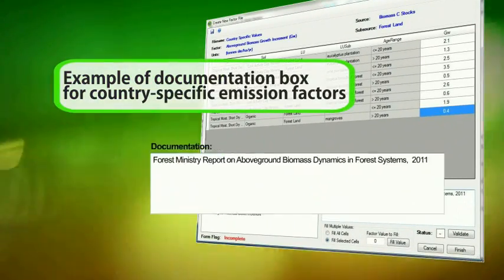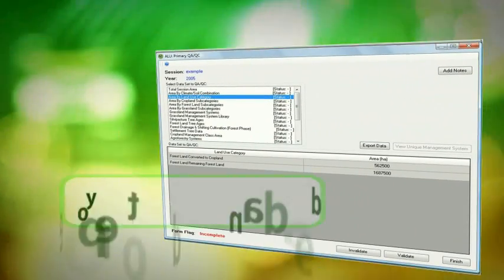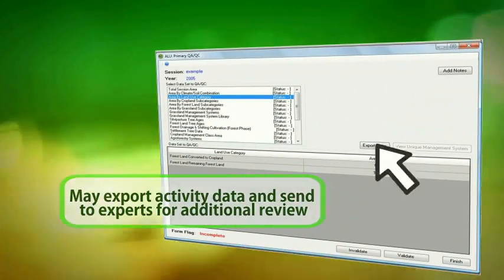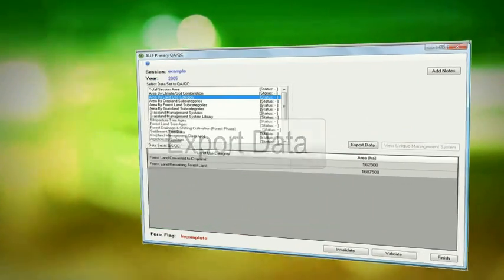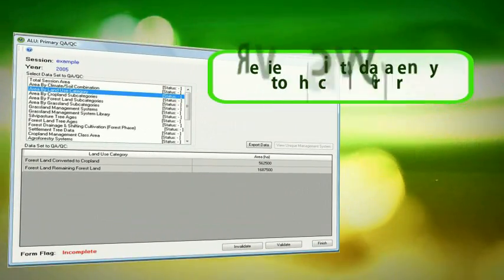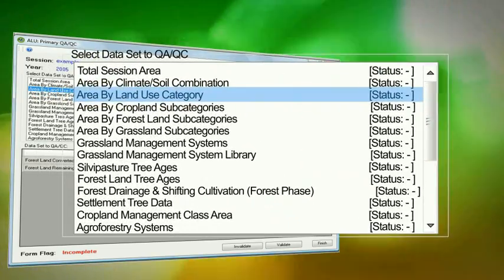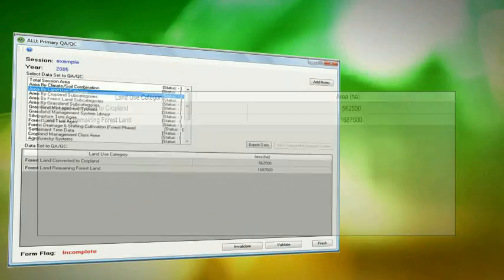ALU provides a utility that facilitates quality assurance (QA) and quality control (QC). It allows input of third parties who may have knowledge of other data relevant for the inventory. This is part of the review process as a QA or QC measure to uncover errors by the compiler.